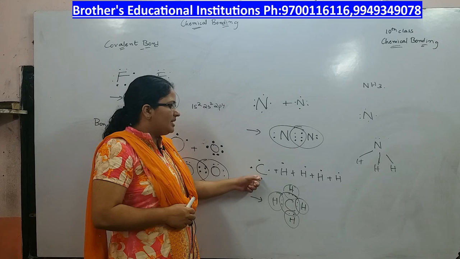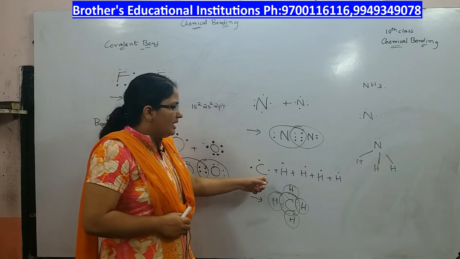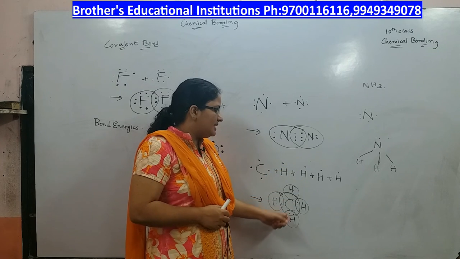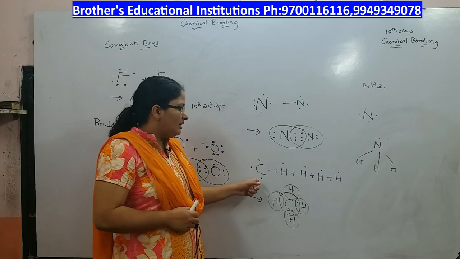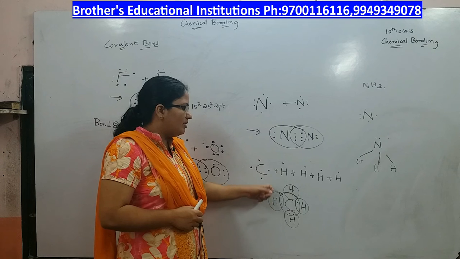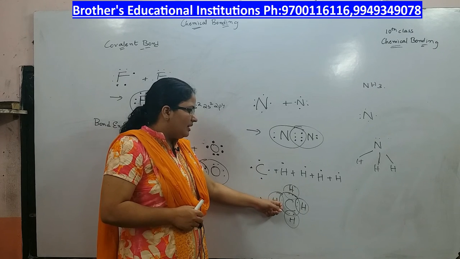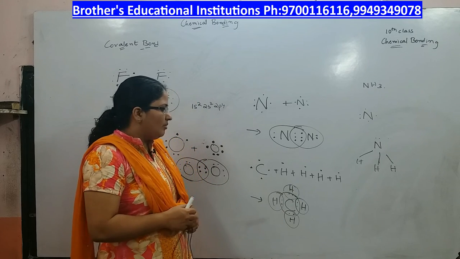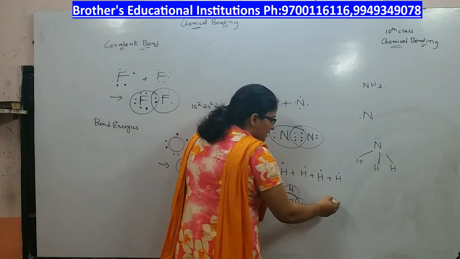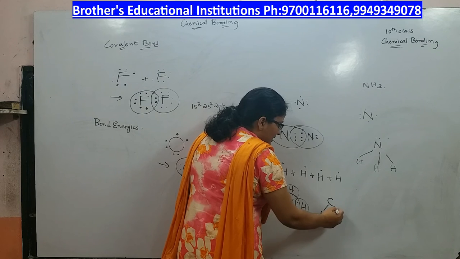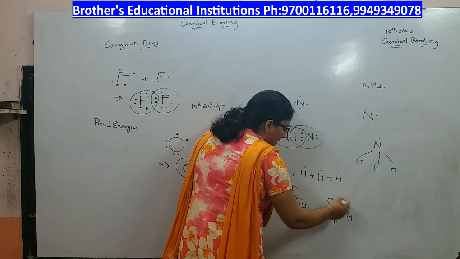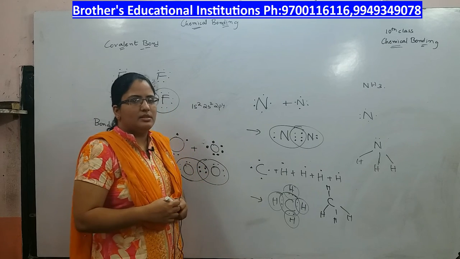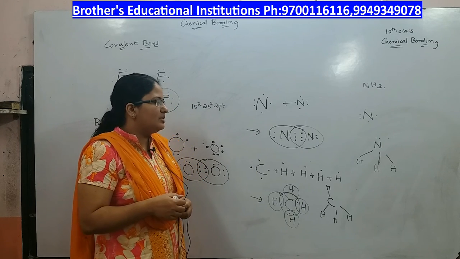Now, let us look at the formation of methane, CH4. This carbon atom has got 4 electrons, it combines with 4 hydrogen atoms having 1 electron each, that is it shares an electron with 4 hydrogen atoms. So, altogether 4 single bonds are formed. Now, this can be represented like this, CH4. Each single line indicates 2 electrons.